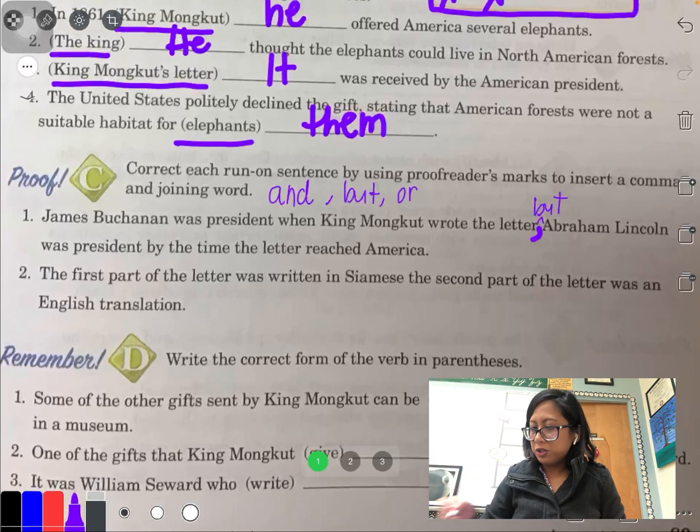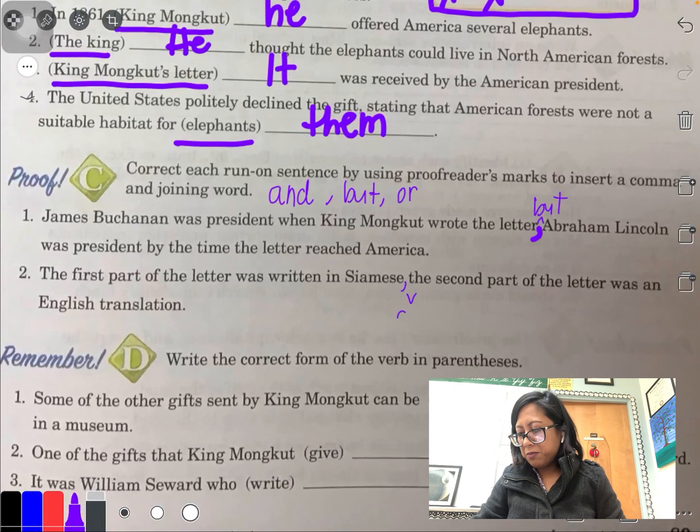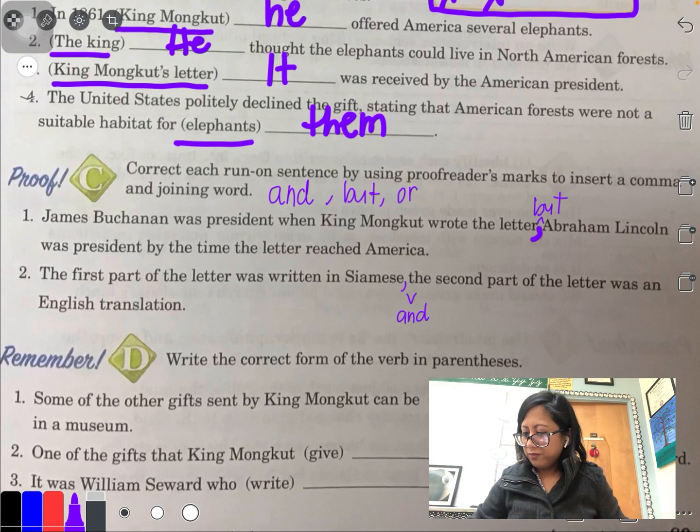So I hope you heard the pause after Siamese. I'm going to put an and, because it's just combining two ideas into one idea, which is what the letter was written in, like in which language.